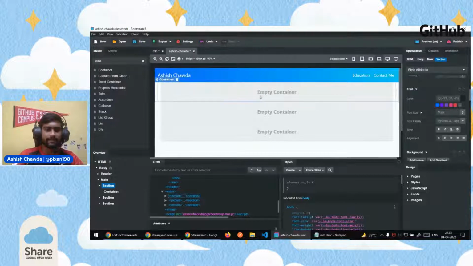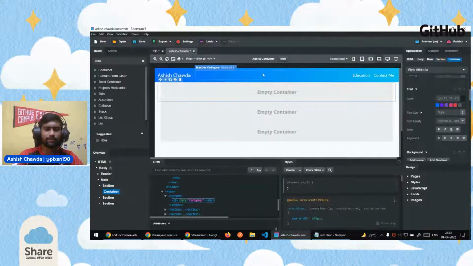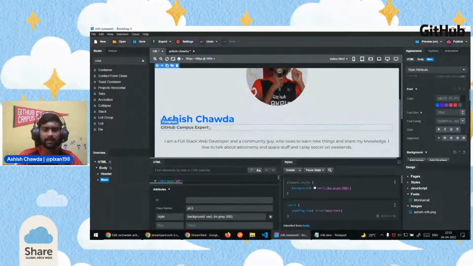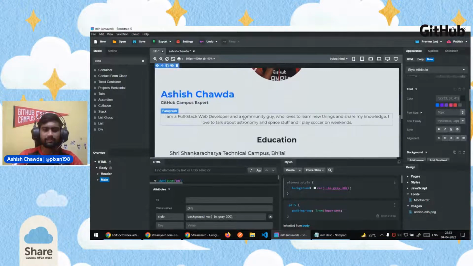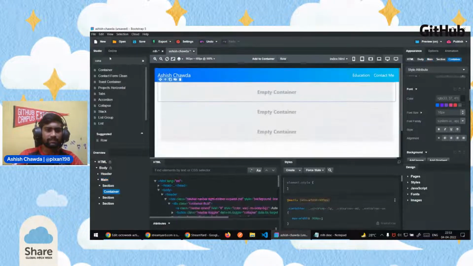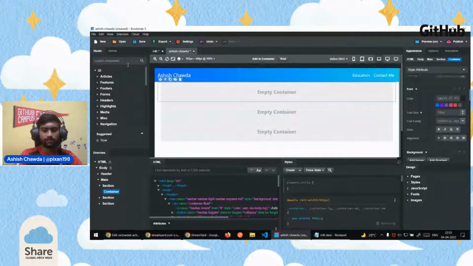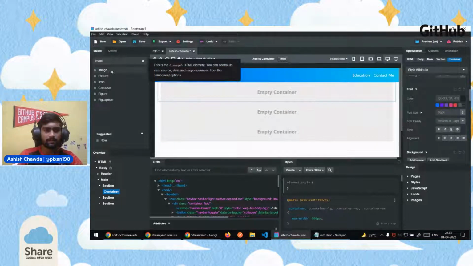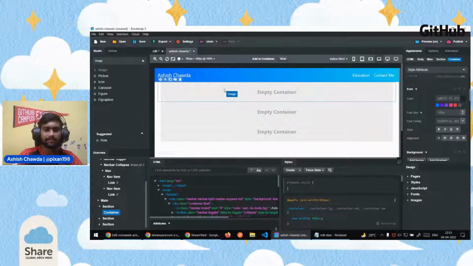So in the container, it looks like this now. In the container, we have an image, we have some headings here, and we have a description. So we want four things in total. First is the image component. So I'll search for image here. The first option appears as image. I'll quickly go and add it inside container.